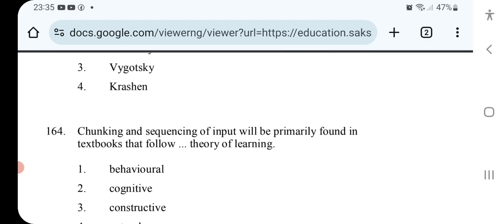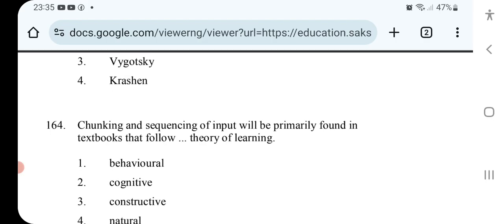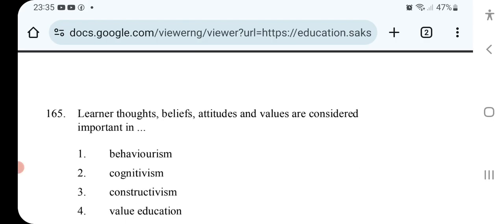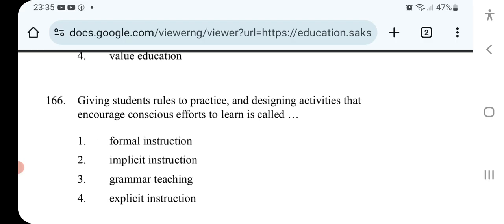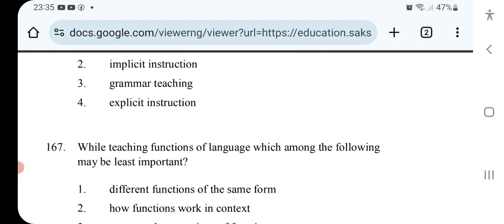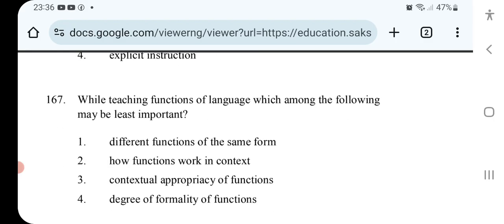I don't have idea. Chunking and sequencing of input will be primarily found in textbooks that follow Dash theory of learning. Learner thoughts, beliefs, attitudes, and values are considered important in giving students rules to practice and designing activities that encourage conscious efforts to learn is called. While teaching functions of language, which among the following may be least important?